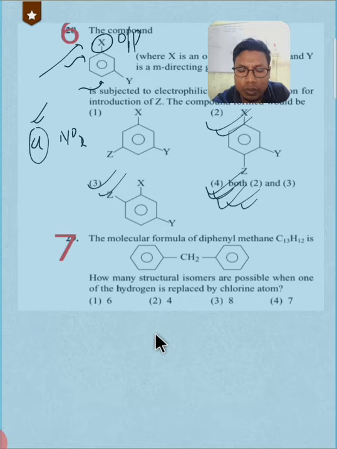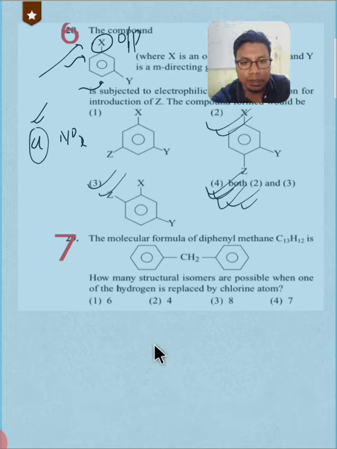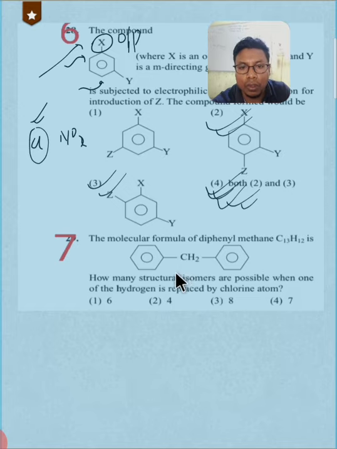So in this question we need to check how many different carbon atoms are present through which substitution by chlorine can take place, right? So this is one of the possibilities. So one possibility is the substitution of this hydrogen by chlorine, and then we need to check whether it is possible to displace hydrogen from here or not. The answer is no, because there is no hydrogen on this carbon atom.